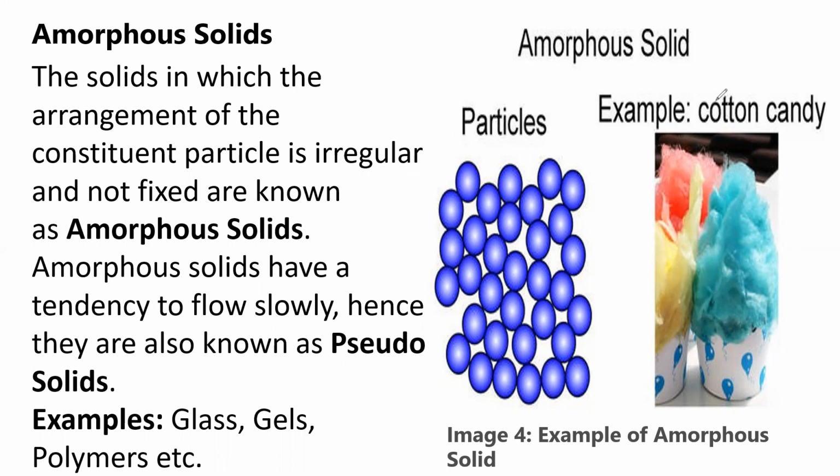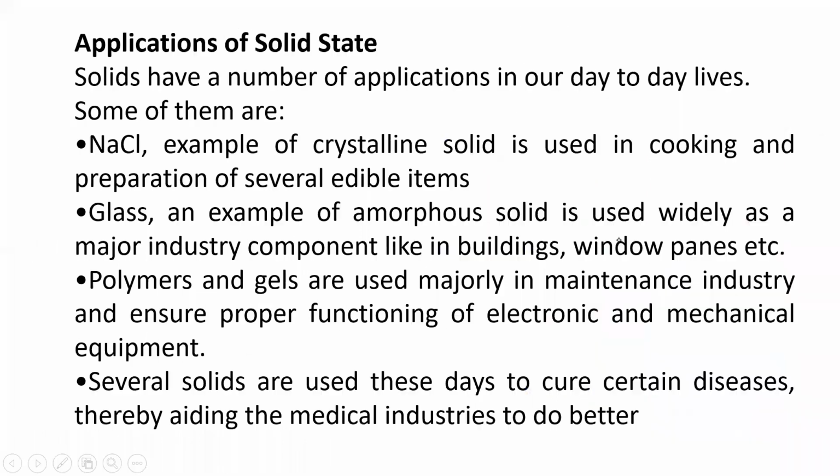Moreover, the intermolecular force of attraction in amorphous solids is less, and hence they have the tendency to flow slowly. That's why they are also called pseudo-solids. Examples I have already discussed: glass, gels, polymers, etc. All these are called amorphous solids.